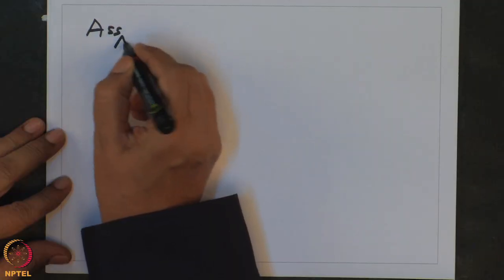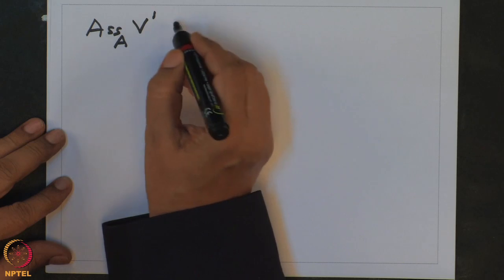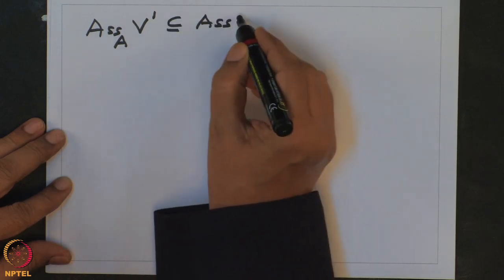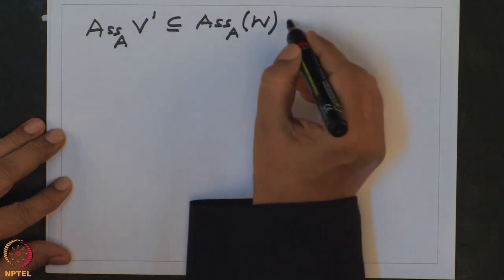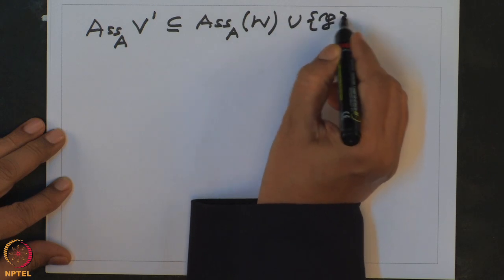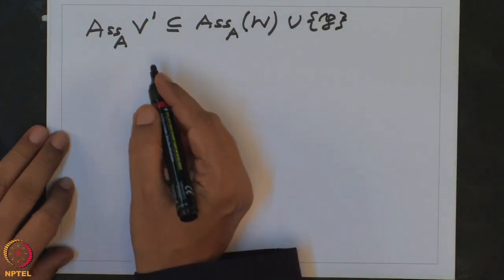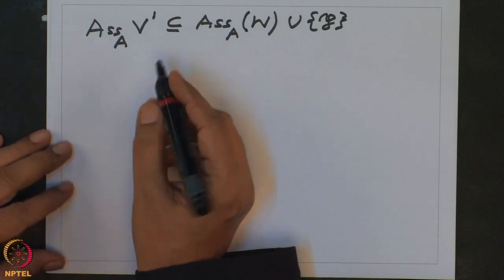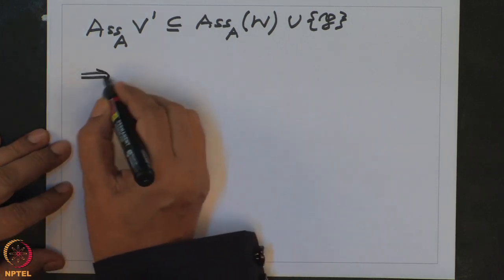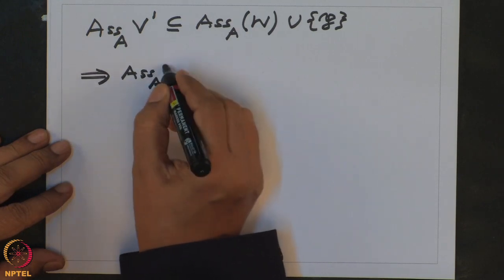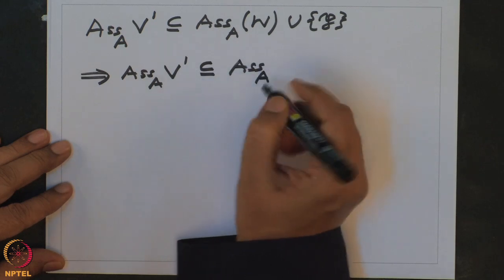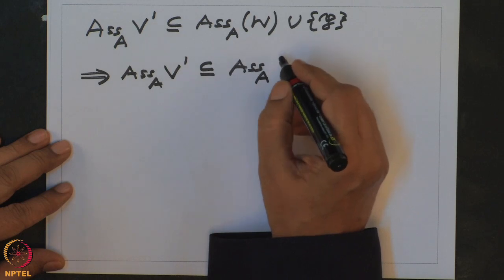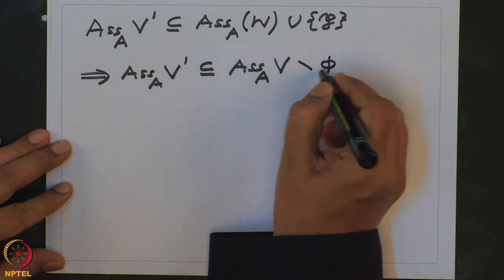Therefore the associated primes of V prime is contained in the associated primes of W union P. Again we have applied the observations we saw earlier, and therefore this will prove that the associated primes of V prime is contained in the associated primes of V minus that given set phi.